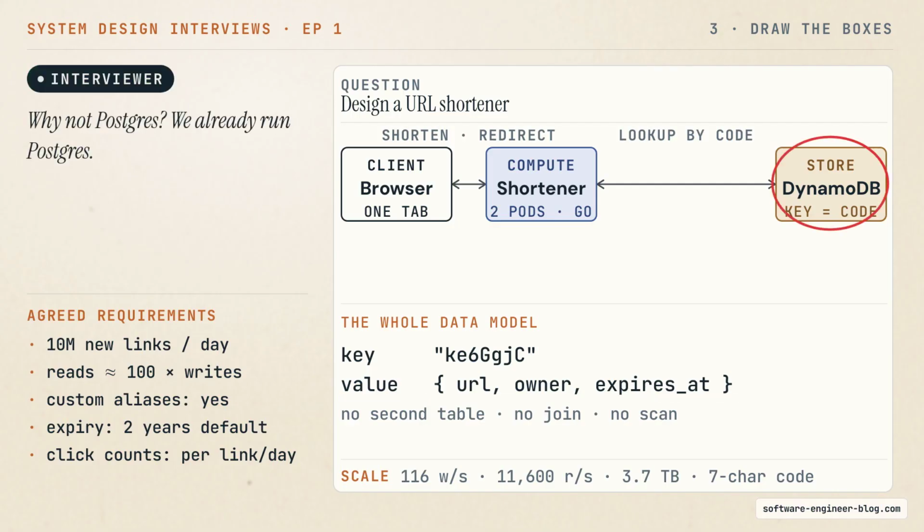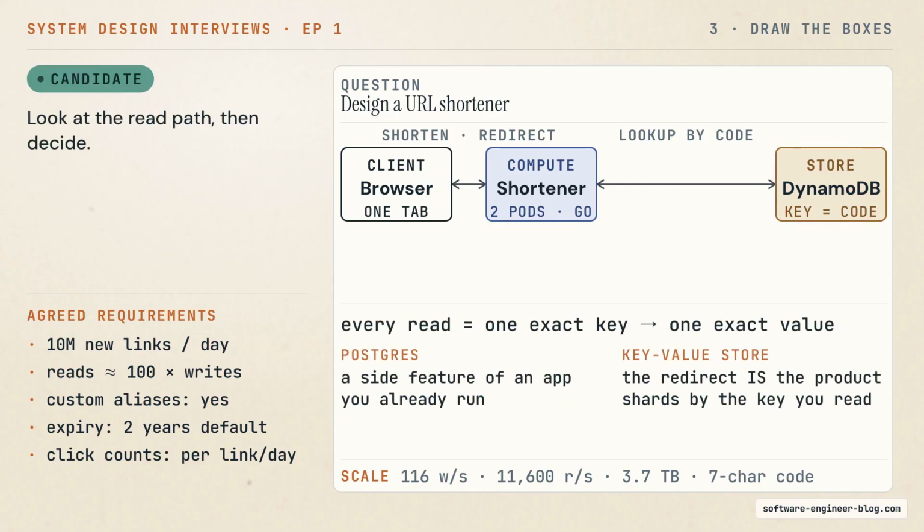Stop there. You wrote key value store on the board. Why not Postgres? We already run Postgres. Fair push. Look at the read path. Every read is, I have one exact key, give me one exact value. No ranges, no sorting, no joins.